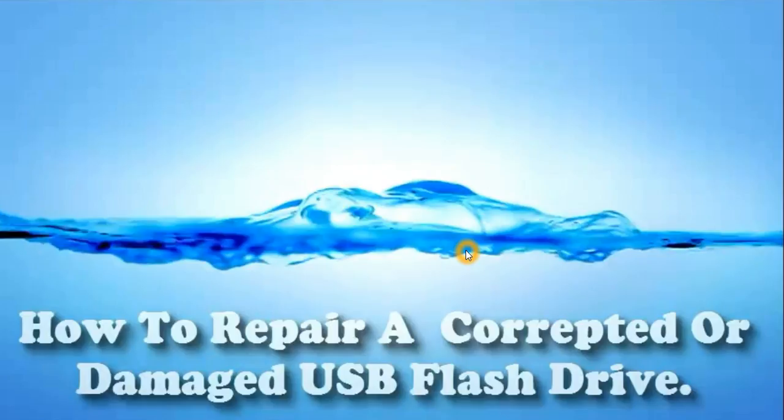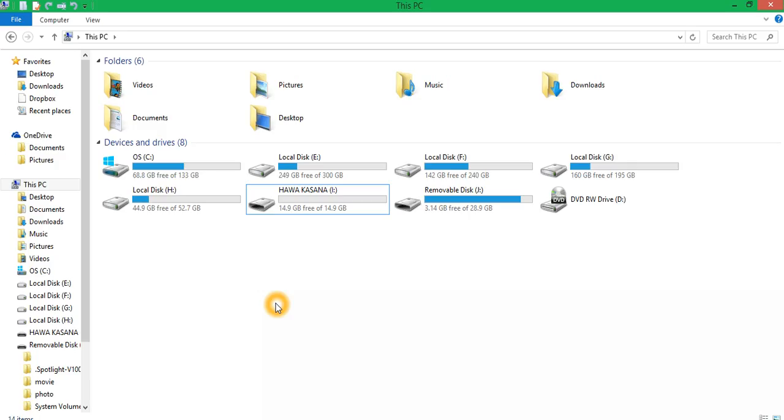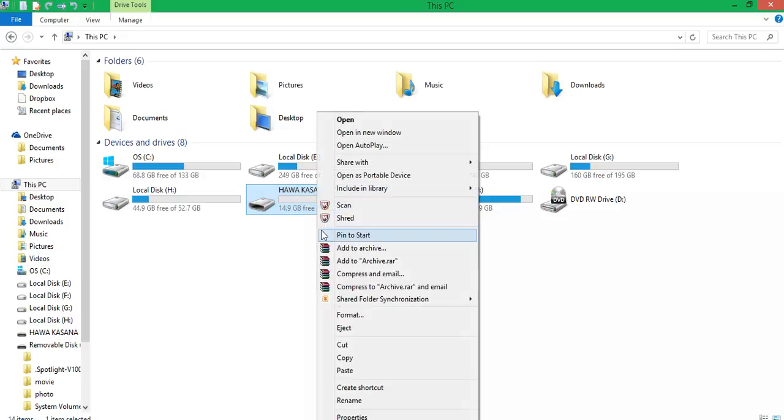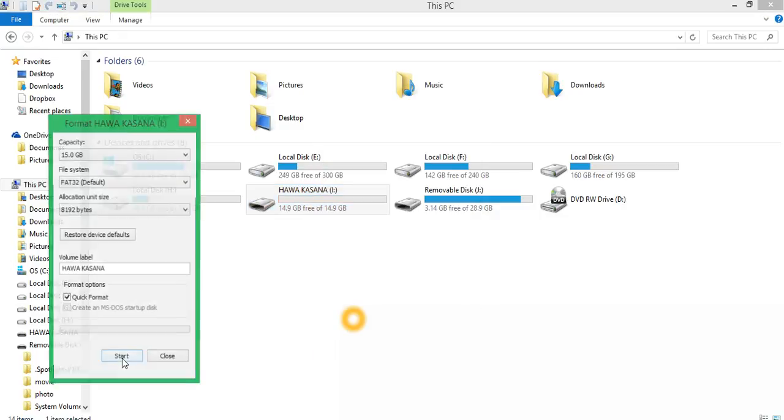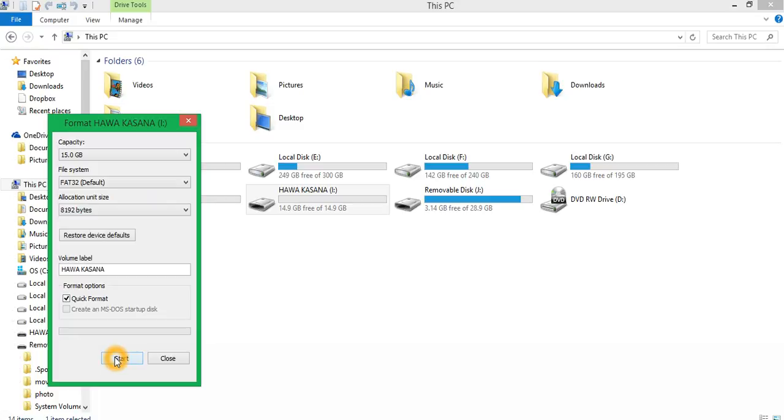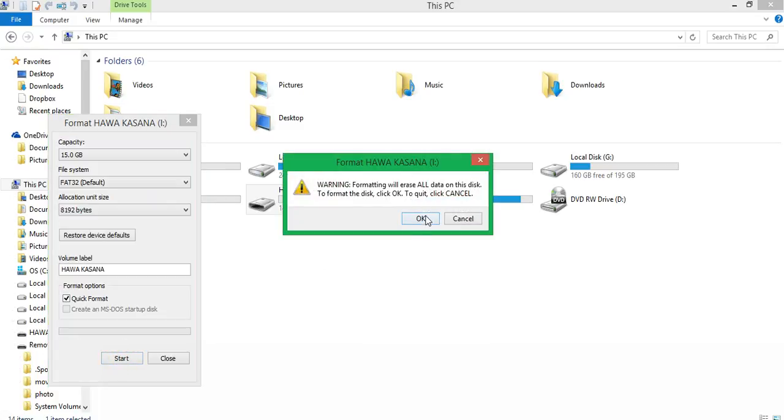Hi friends, today I will show you how to repair a corrupted pen drive, SD card and external hard disk with the help of CMD. First of all, you can see that I have a pen drive named Kasana and it is corrupted. So first of all, format it. Go to the format option by right clicking it, click start, then OK.